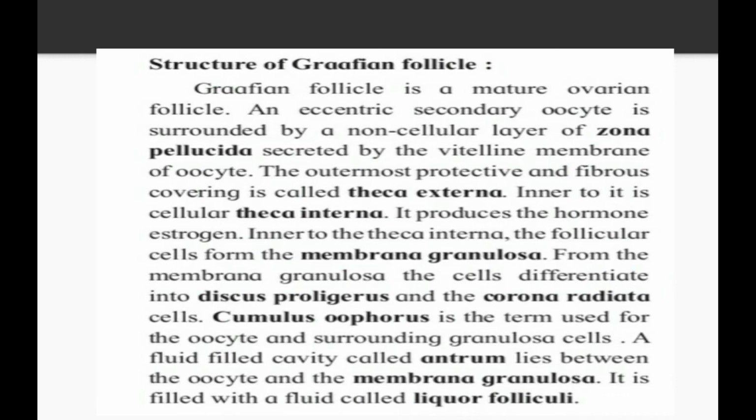Inner to the theca interna, the Graafian cells, the follicular cells, form a membrana granulosa. From the membrana granulosa, the cells differentiate into discus proligerus and the corona radiata. Cumulus oophorus is the term used for the oocyte and surrounding granulosa cells. A fluid-filled cavity called the antrum lies between the oocyte and the membrana granulosa. It is filled with the fluid called liquor folliculi. So these are some terminologies used in a Graafian follicle.